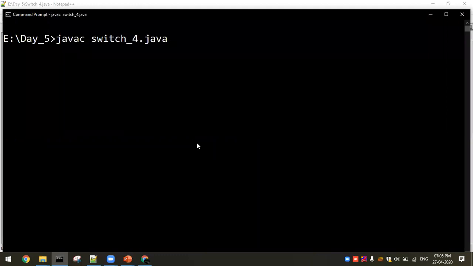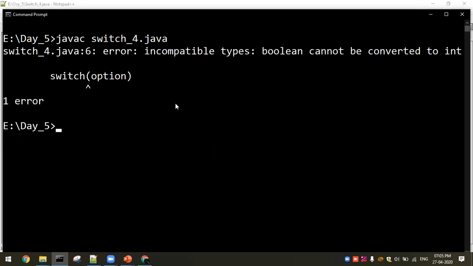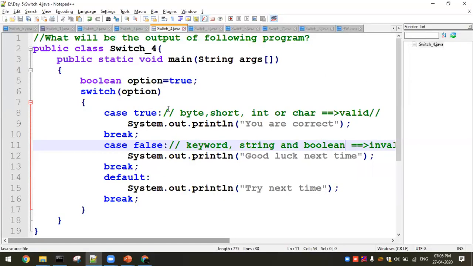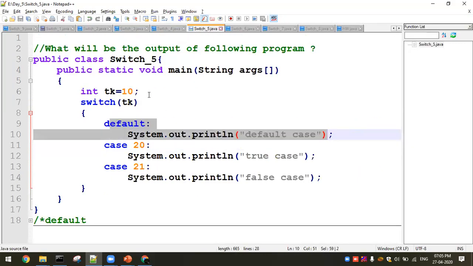Number 4. So it shows an error: incompatible types, true cannot be converted to int. By default it will be taking an int, but here boolean cannot be converted to int. So this is a major disadvantage. Next question: if default is mentioned at the beginning of the switch, what will happen?